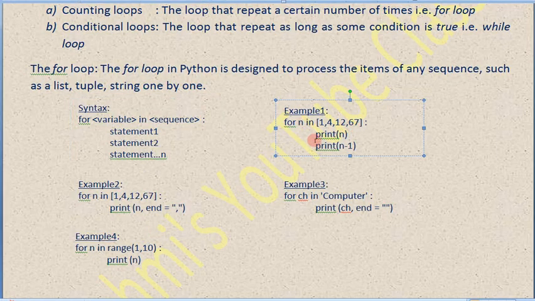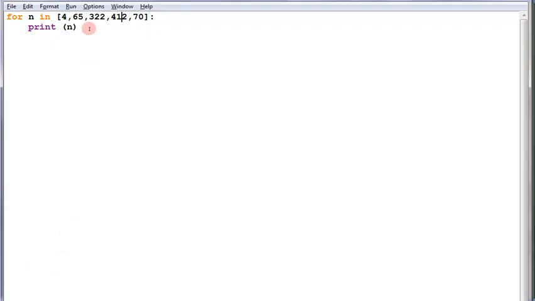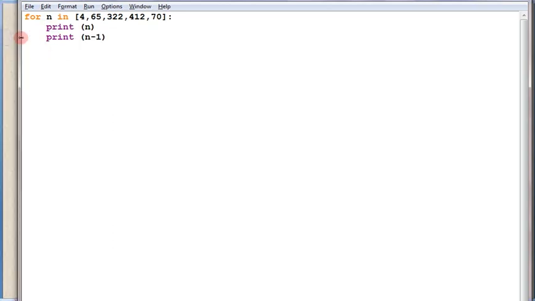Here I wrote two statements, one is printing and one is doing -1. So that also we can do. Going to the looping structure, here we can specify some more tasks under that structure. So I can do -1, I can do +1, anything. I'm just showing you how the statements can be written by specifying a tab.